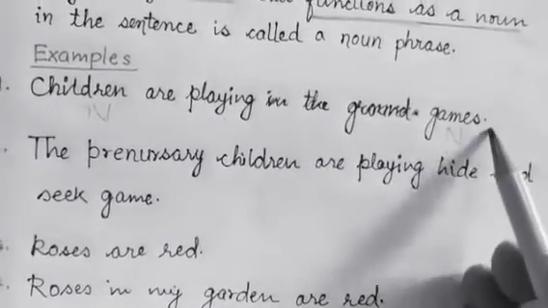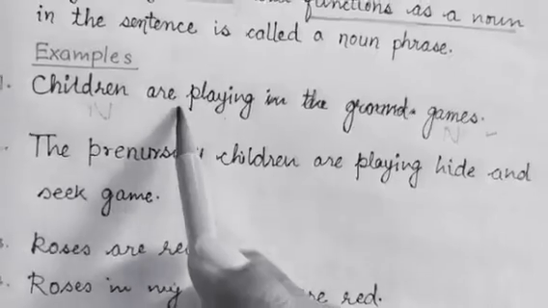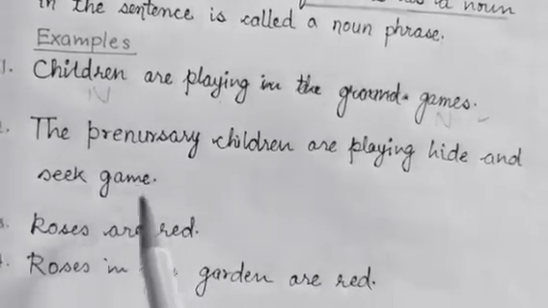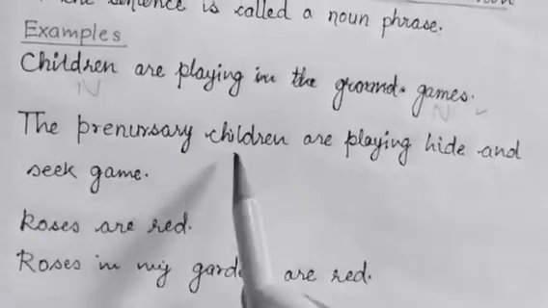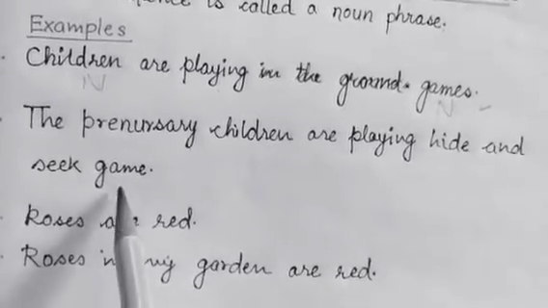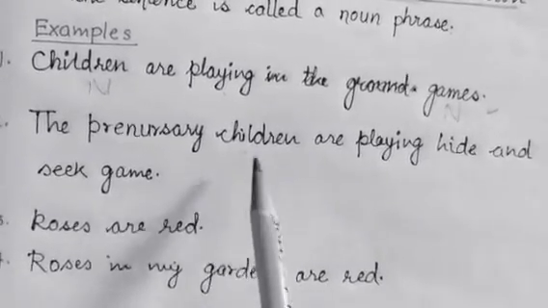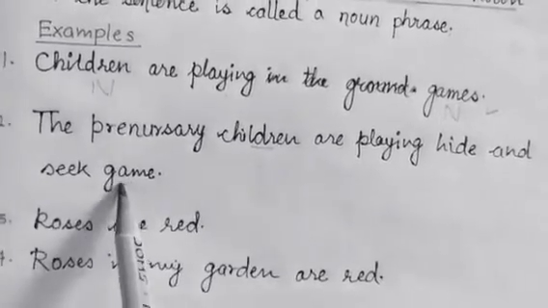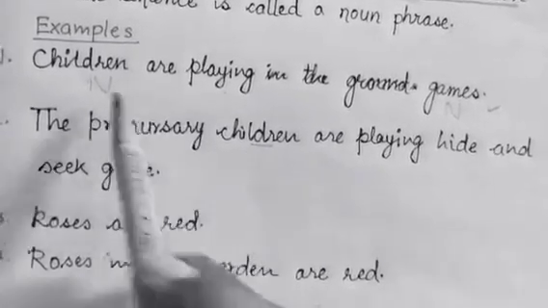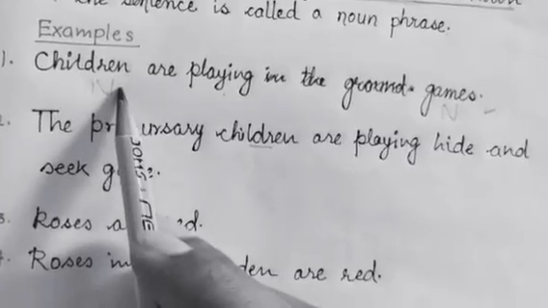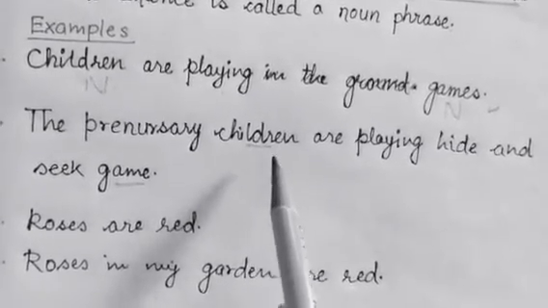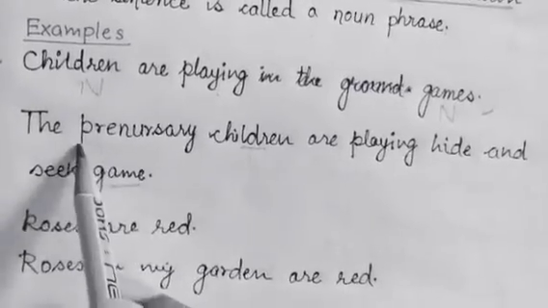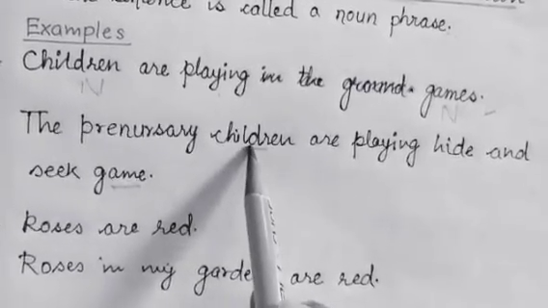So it is very easy to find out. This one is something different to this one. So let me show you how. Okay. The pre-nursery children are playing hide and seek game. As you can see clearly, children and game, these two are the very common words to example number 1, but they are combined with other words to describe them, right?